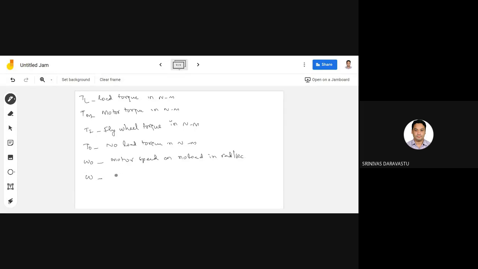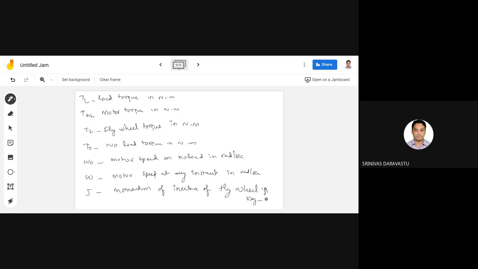Motor speed at any instant in radians per second, and J is the moment of inertia of the flywheel in kg meter square.